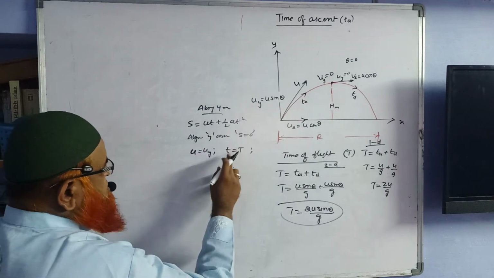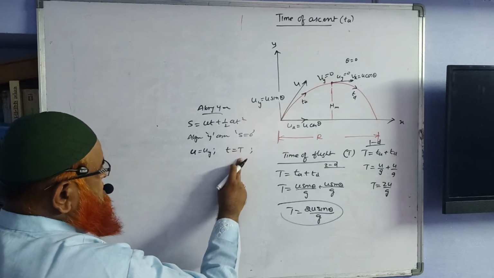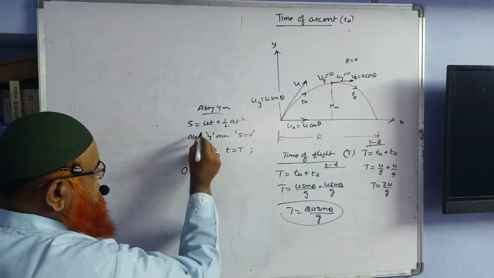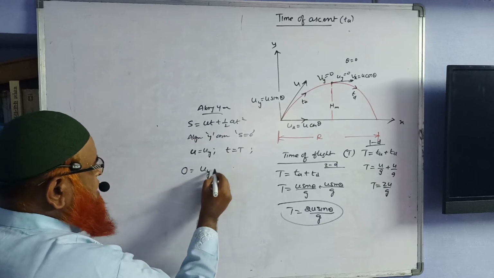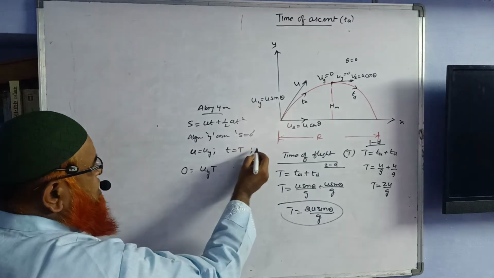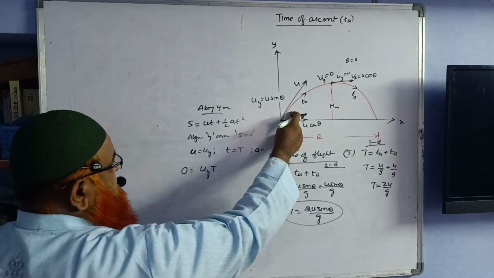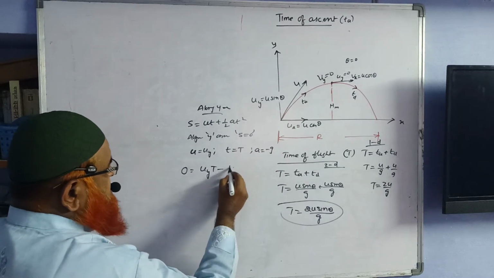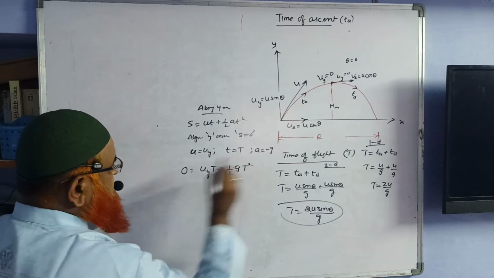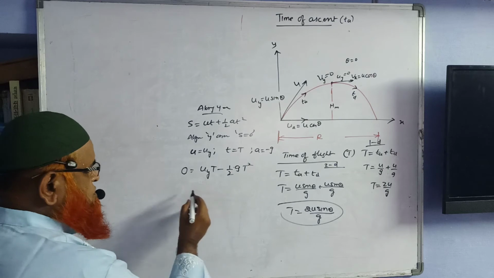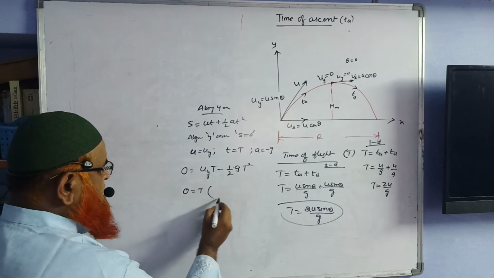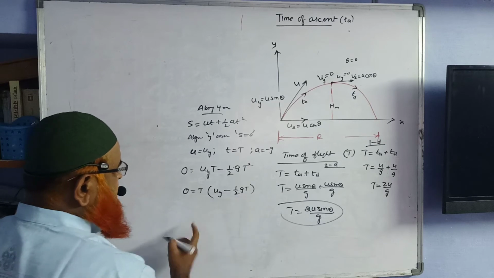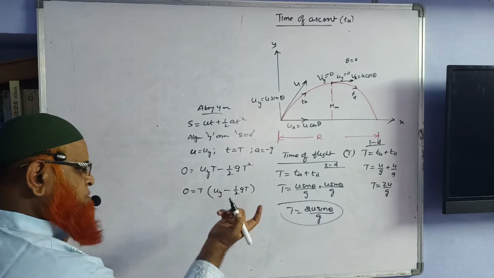Here displacement is 0. t is equal to capital T. u is equal to uy. So here you will write 0 equals uy into capital T. As the body is moving upwards from the starting point here, that is considered to be minus g. So this can be written as minus half g capital T whole square. So what are you going to do now? 0 you will write like that only. If you take T common, you get uy minus half gT. So T is common, T comes here, it becomes 0 anyhow.